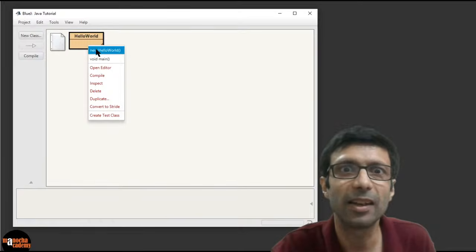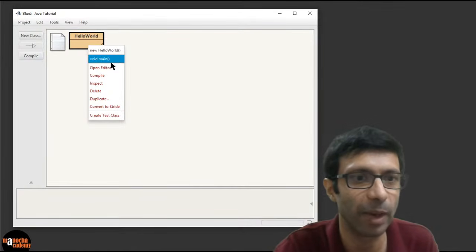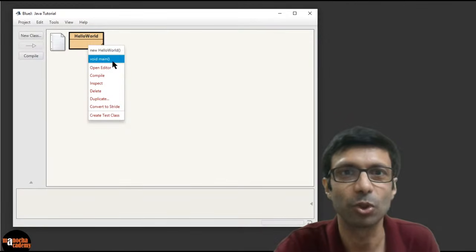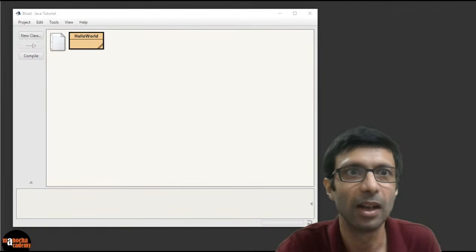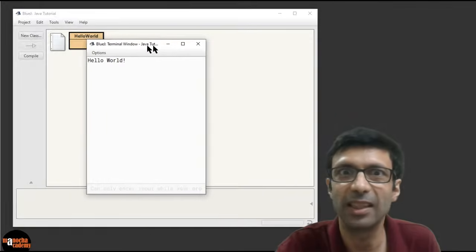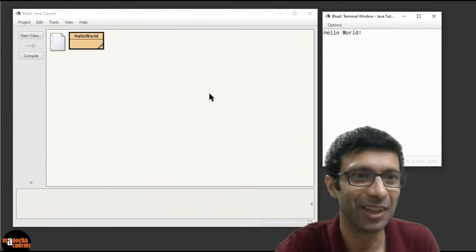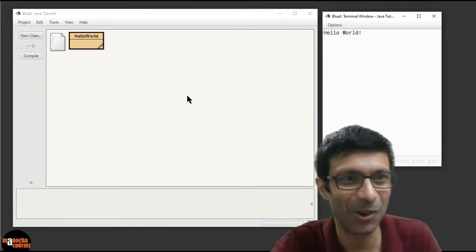So you can right click here and you can see the second option is void main. So this is basically, if you click on that, it's going to start this program. So if I click on it, let's see what's going to happen. So I've clicked on main and there you can see, right? Can you see, guys? Hello world has been printed out here. So excellent. Hello world. Hello guys.